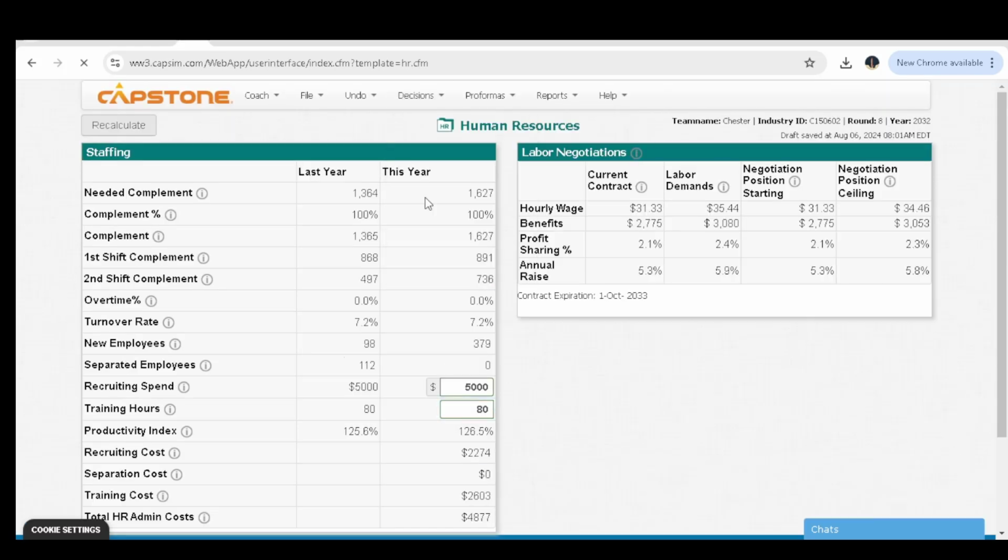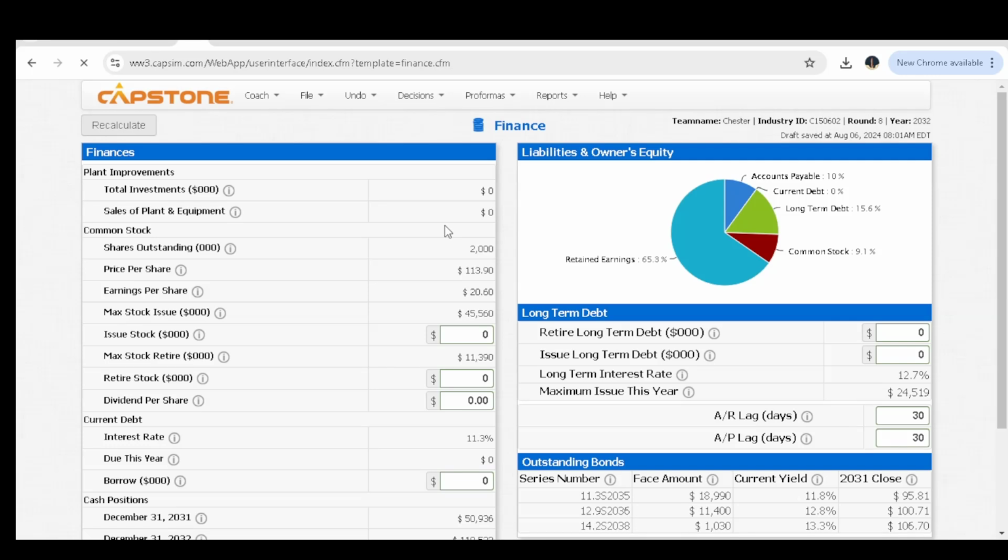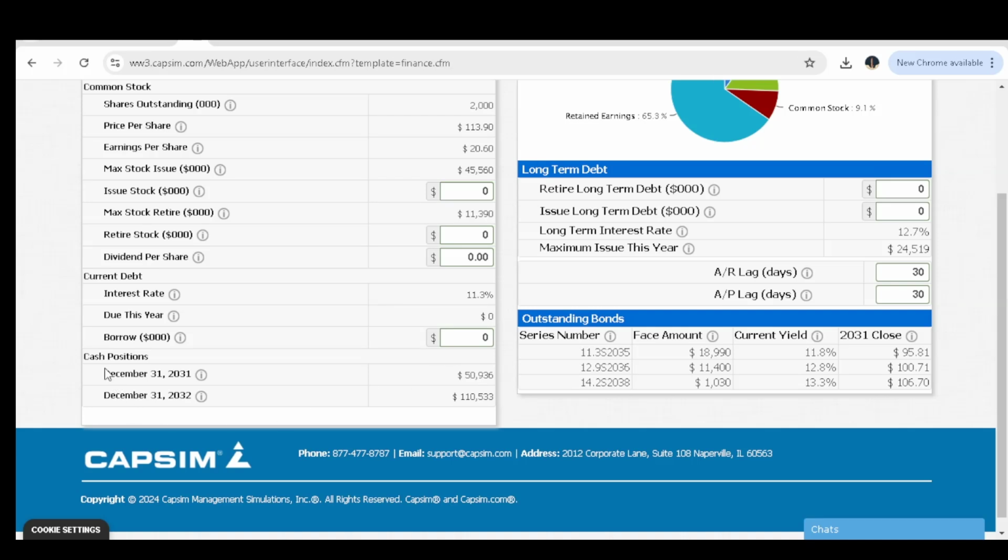Next is the finance department, and the finance department is not really important at the moment because we are not going to finance our company by taking any loan. So we shall just maintain it like this, and we can see that we started the year with 50,936, but we are ending the year with 110,533.